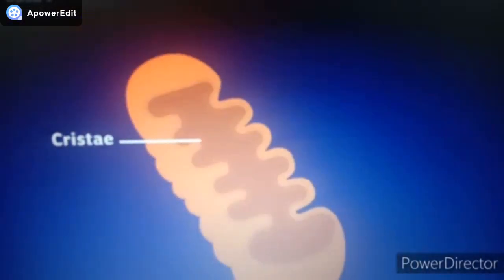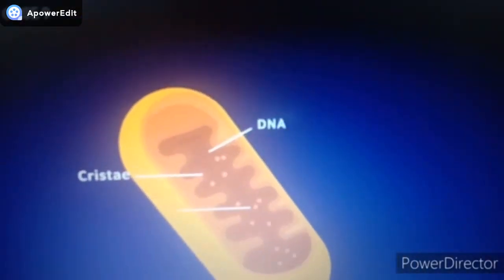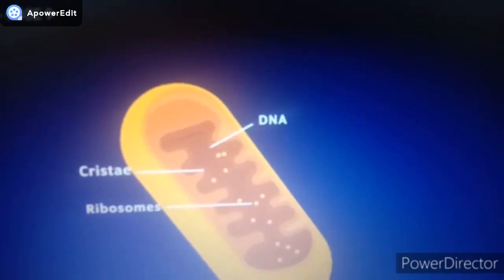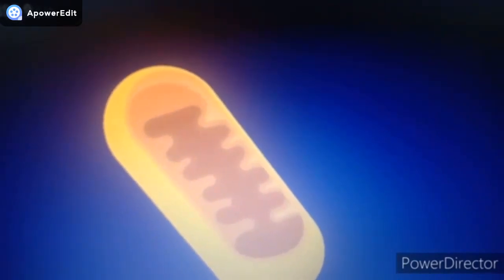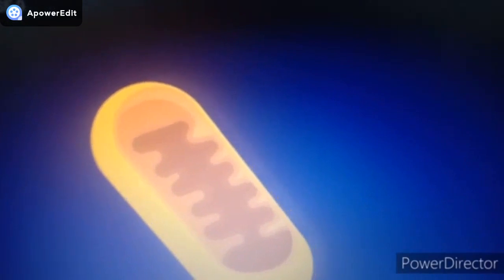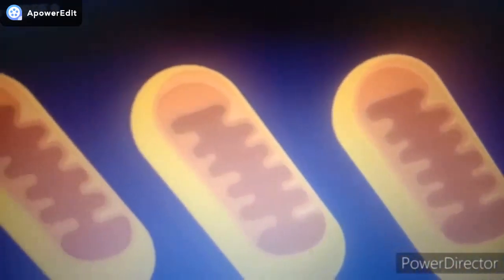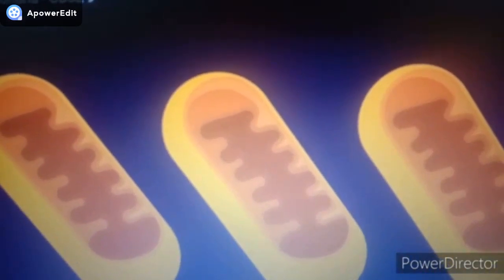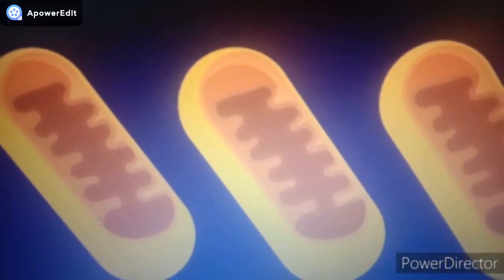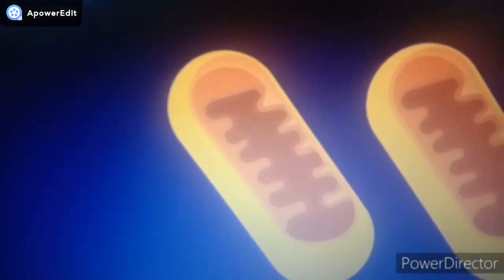Apart from this, the organelle has its own DNA and ribosomes, just like the nucleus. Therefore, mitochondria can make their own proteins and replicate on their own. That means it makes its copies independent of the other organelles. Now that we've been introduced to this extremely important organelle,